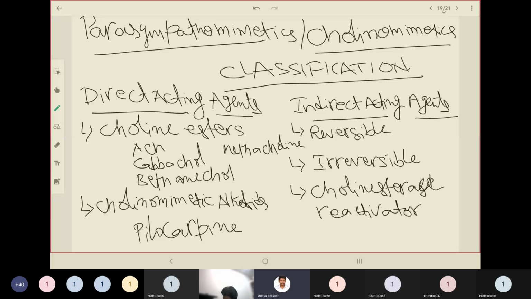Methacholine. So these four are the examples for cholinesters. Acetylcholine, the synthetic one, will resemble the natural one as it is, like how we saw its structure in our biosynthesis. And carbachol, bethanechol, and methacholine are analogs, meaning they are similar to the structure of acetylcholine. We have to compare their structures with that of acetylcholine. And the cholinomimetic alkaloid example is pilocarpine. Next we'll see indirect acting agents on a fresh page.